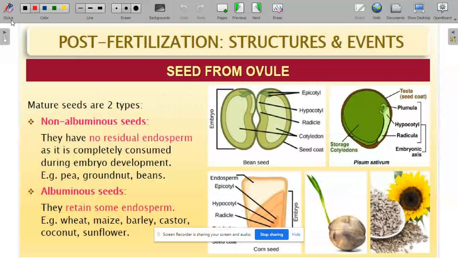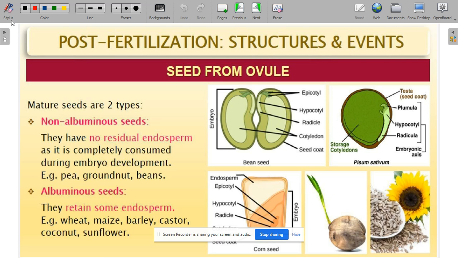Okay, good morning, children. Today is the fifth part of this chapter, and last class we focused on the fertilization events and a few post-fertilization events. Also, we looked at endosperm development, embryo development, the various stages of an embryo, and dicot and monocot embryos. If these topics are clear, the topic which is going to come now is a very clear topic.